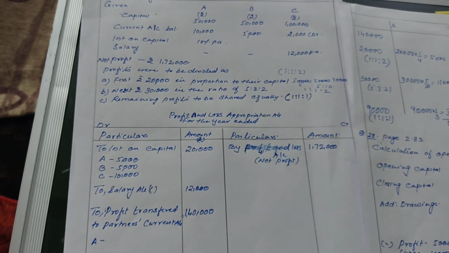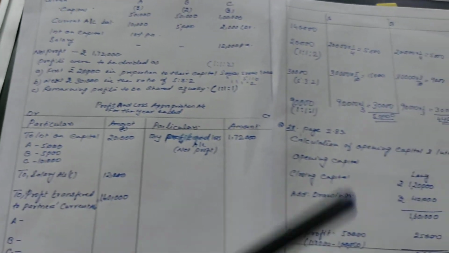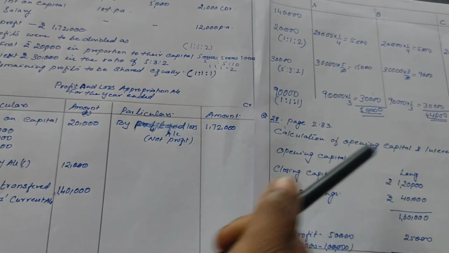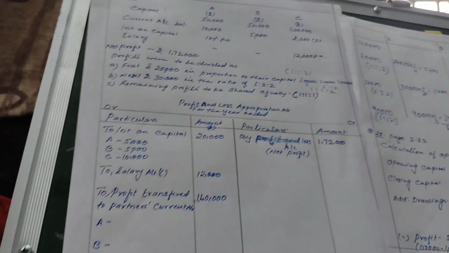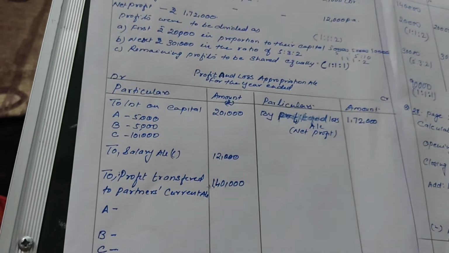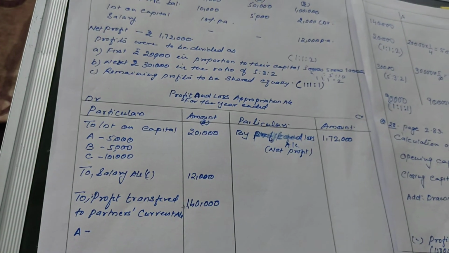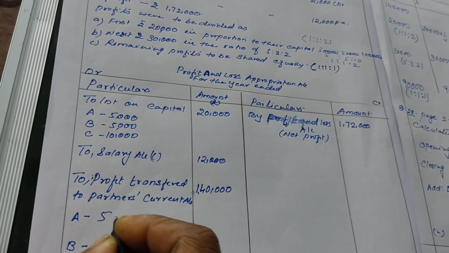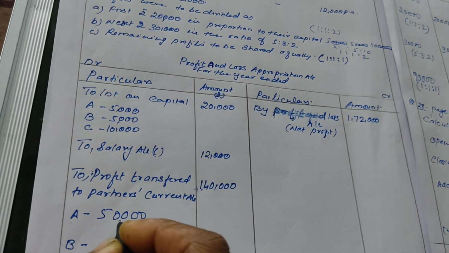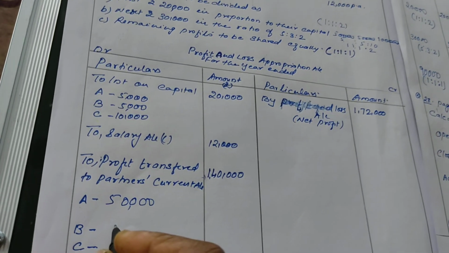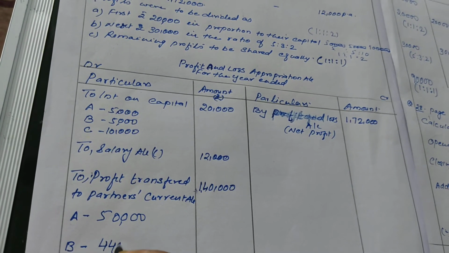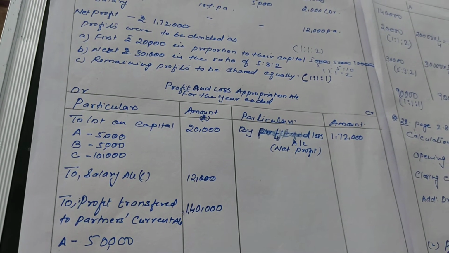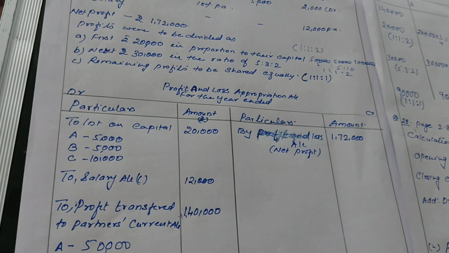Now when different ratios are given, first we will calculate the profit in each ratio, then that total will be transferred to the profit and loss appropriation account. So A's profit will be 50,000, B's profit we had calculated, that is 44,000, and C's profit is 46,000.